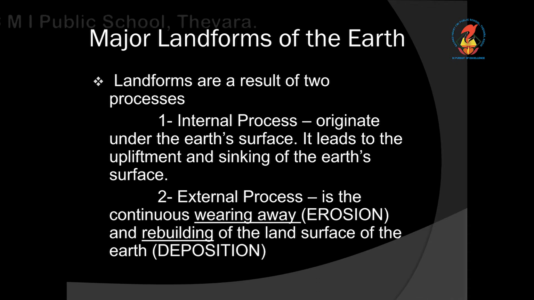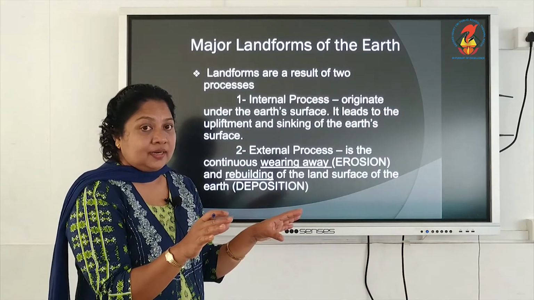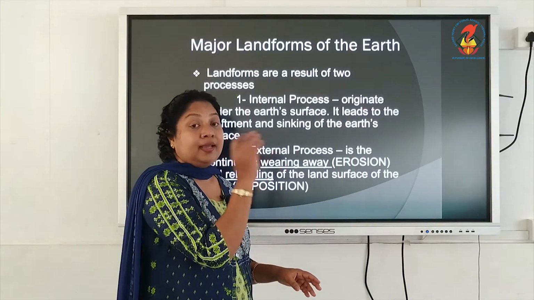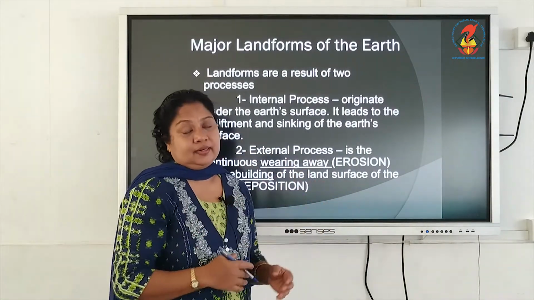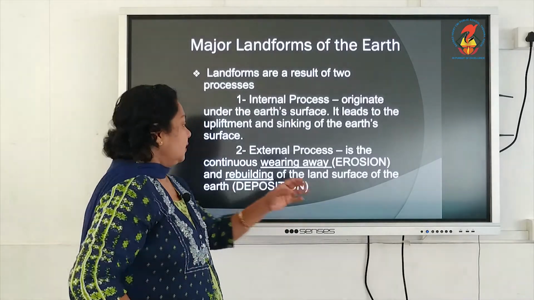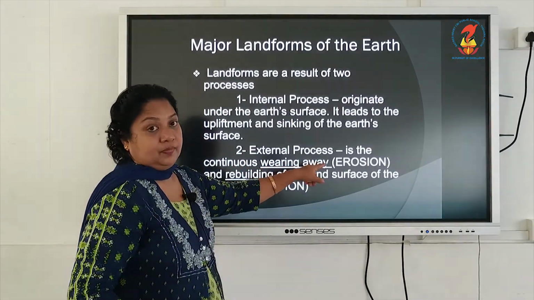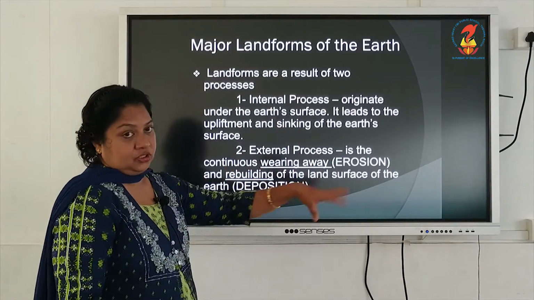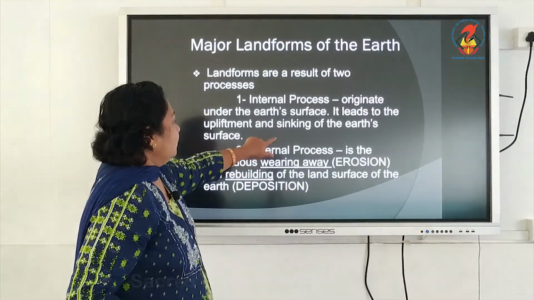External process means all these things are happening because of the process of erosion and deposition. Erosional activities are done by certain agents like waterfall, raining, wind, etc. So the continuous flowing of all these results in the wearing away of the land, and the rebuilding of a new surface by the depositional activities.